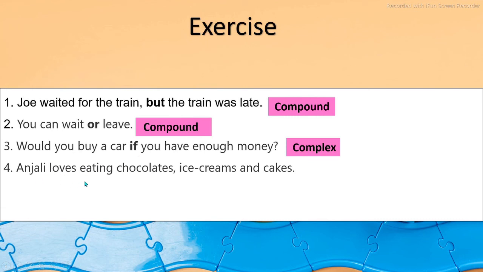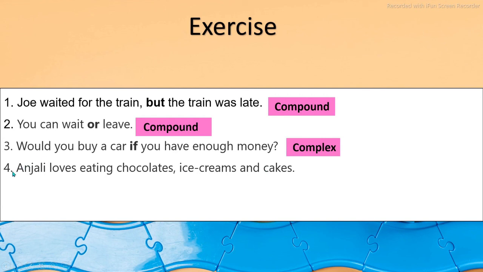Next is, Anjali loves eating chocolates, ice creams and cakes. See, in such sentences people generally get confused because and is used here. But see, I have highlighted the conjunctions. Here I have not highlighted. Why? Because here and is not joining two independent clauses, but it is joining two nouns. So it is not used here as a coordinating conjunction. So this type of sentence is without any use of the conjunction.